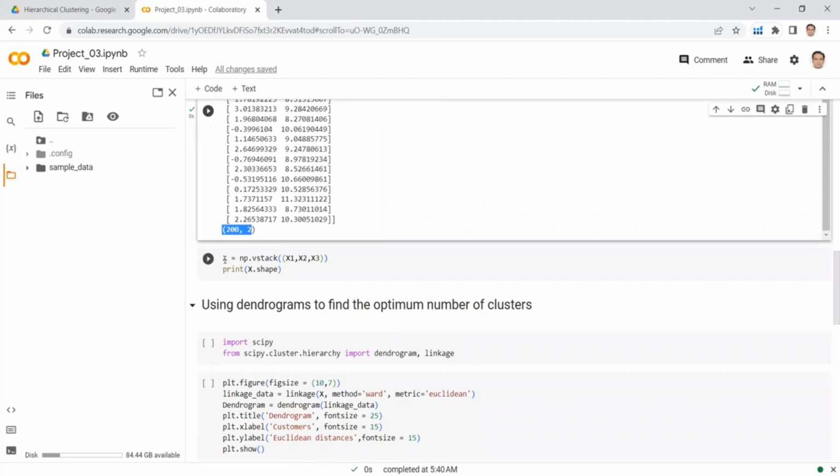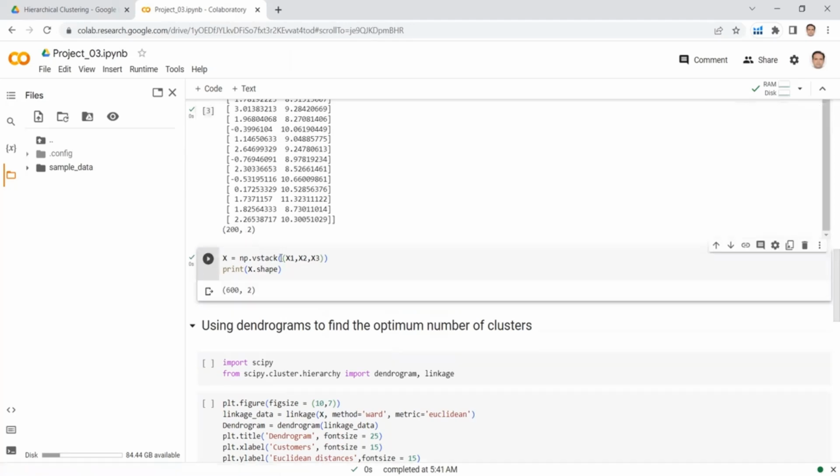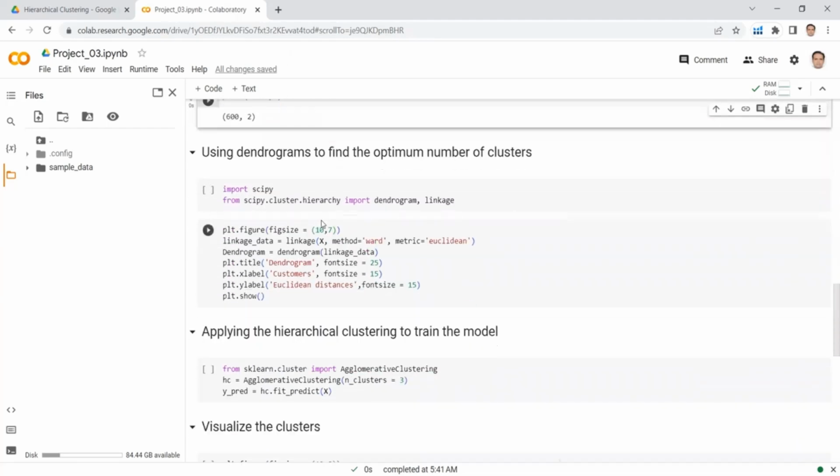Now this is my final data which I obtained by vertical stacking of X1, X2, and X3. Since this is a vertical stacking, the shape should be 600 by 2. If I run this cell, I can see that the shape of my feature is 600 by 2 for this project 3. So this is not a new thing, that is how we generated our data for this project. We have already done this in project 3 of k-means clustering. Now we are here in hierarchical clustering.